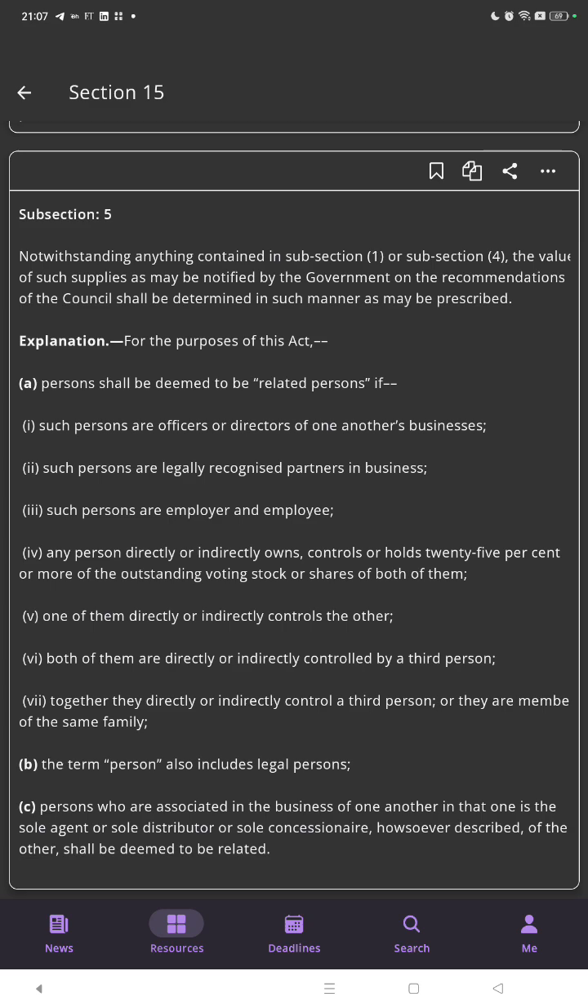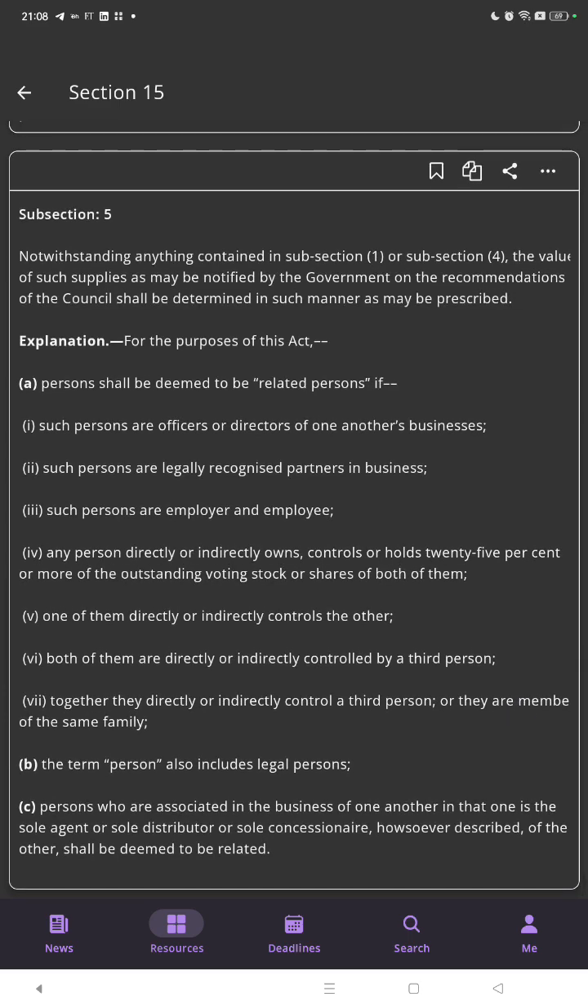The term person also includes legal person. Persons who are associated in the business of one another, in that one is the sole agent or the sole distributor or the sole concessionaire of the other, shall be deemed to be related.